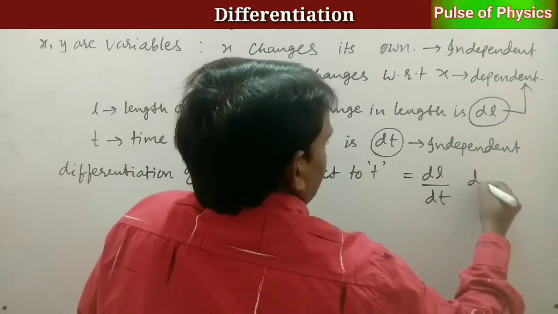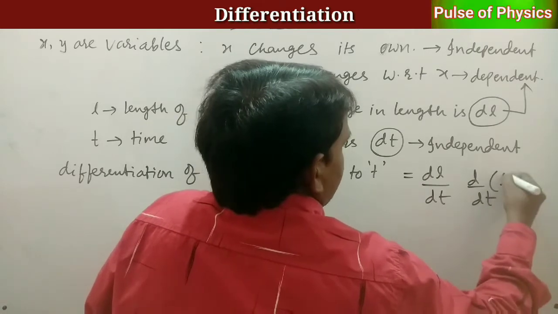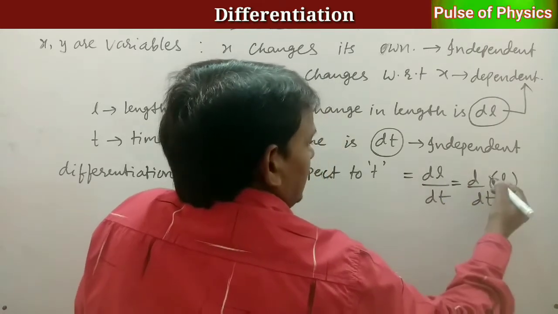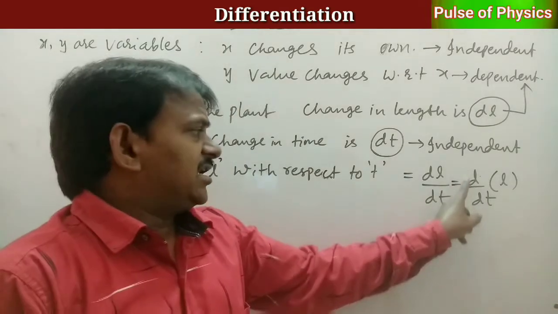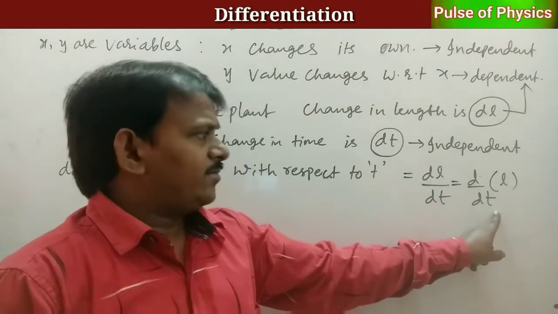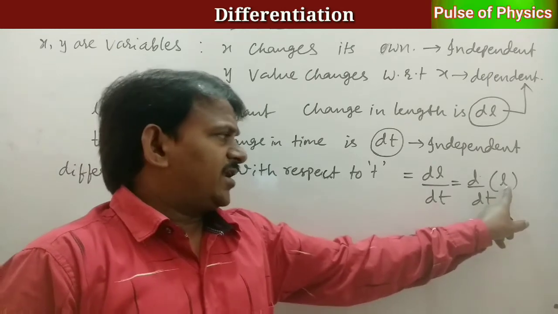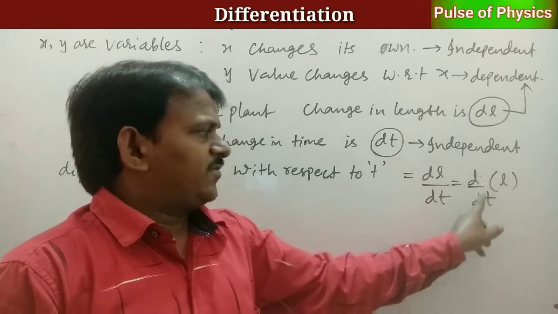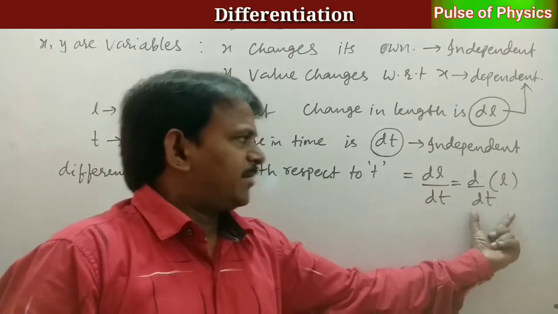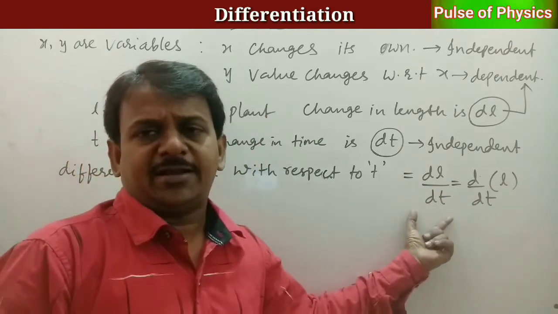It means d by dt of L. Here, what is this d by dt? Differential operator with respect to time. We are differentiating this L. How does the L value change with respect to time? That is explained by this dl by dt.